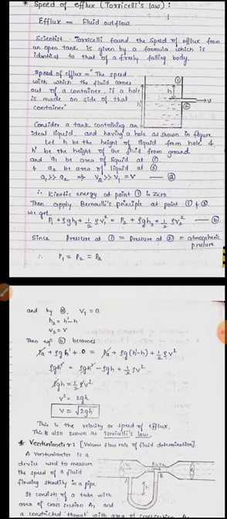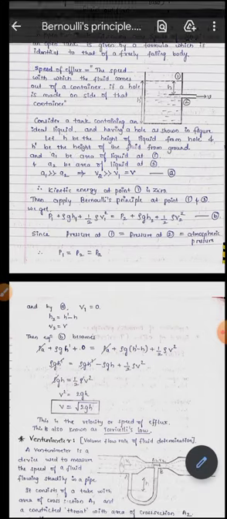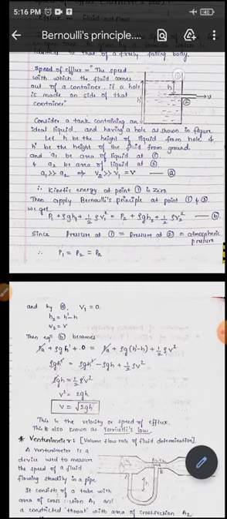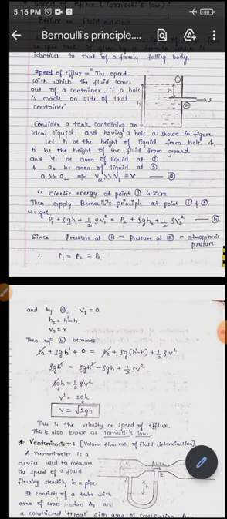Let A1 be the area of the liquid at point 1. We have considered point 1 as the upper surface of the fluid and point 2 at the hole of the container.